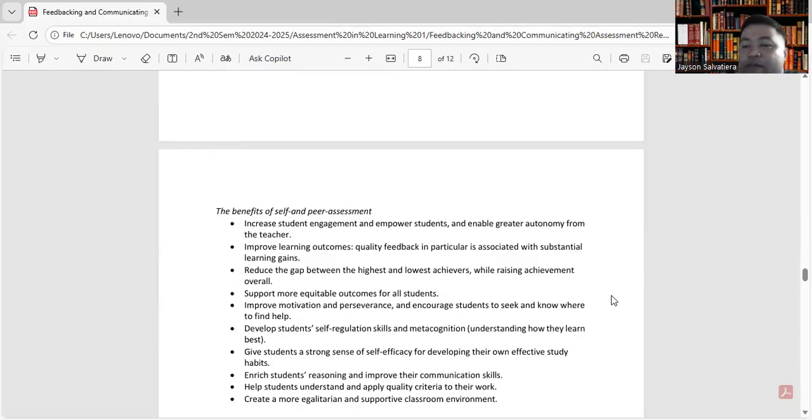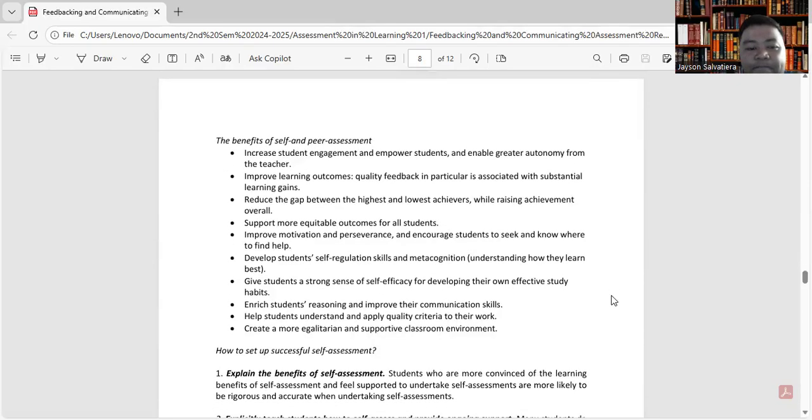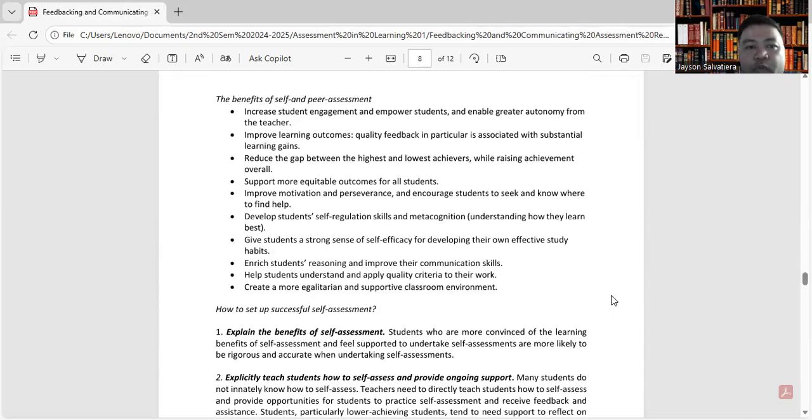So, what are the benefits of self and peer assessment? So, number one, increases student engagement and empowers students and enable greater autonomy from the teacher. Improve learning outcomes. Quality feedback in particular is associated with substantial learning gains. Next, reduce the gap between the highest and lowest achievers while raising achievement overall.